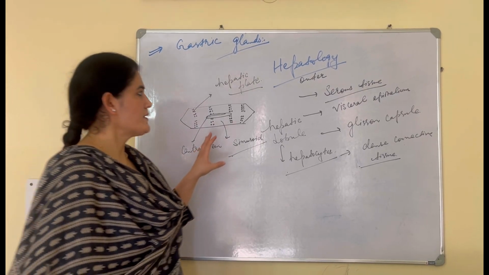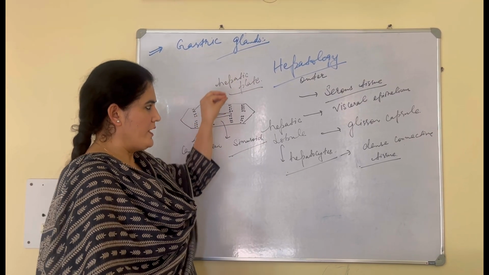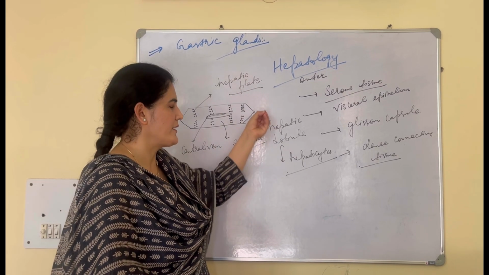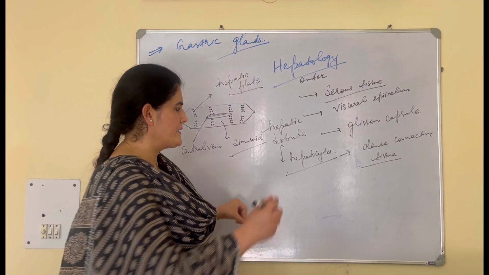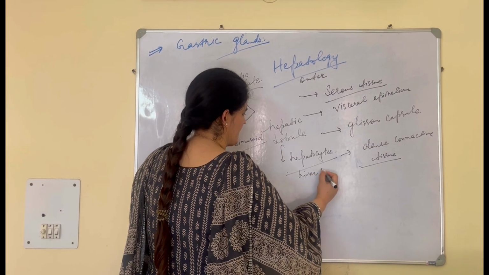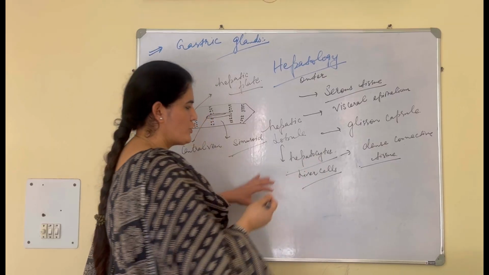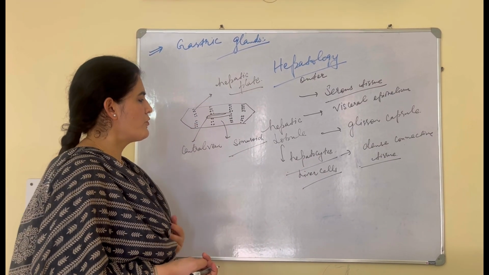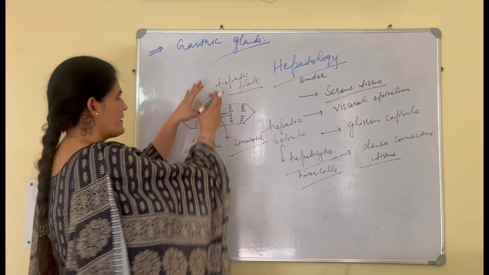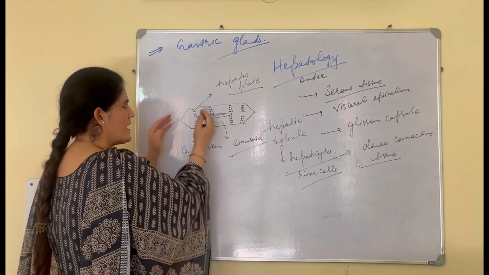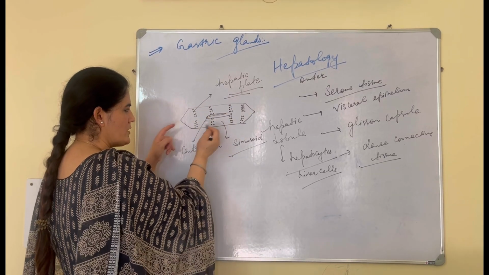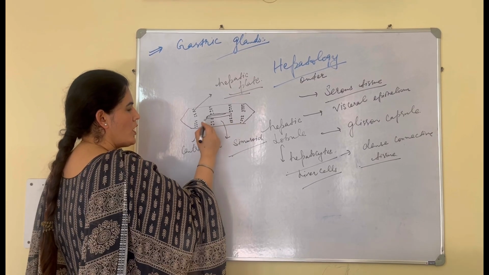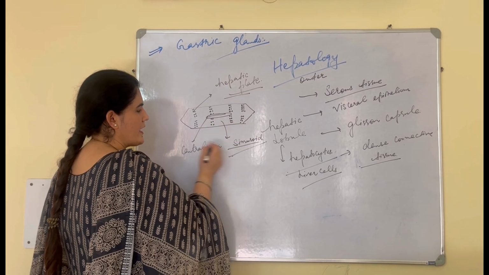Now students, listen carefully. In the liver, we have hepatic lobules. These are the functional unit of the liver, which form hepatocytes, or you can say liver cells in common language to understand, but you have to remember the technical terms. The hepatocytes are arranged in the form of hepatic plates. In between we have a central vein, and the space between two hepatic plates is called the sinusoid.